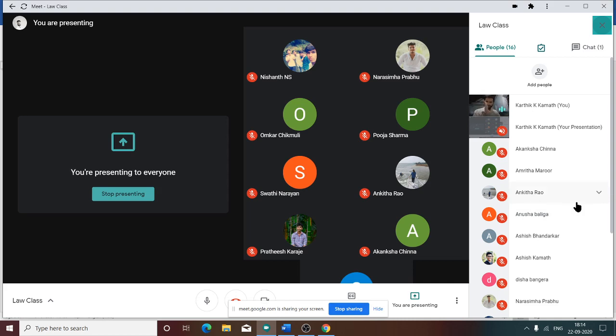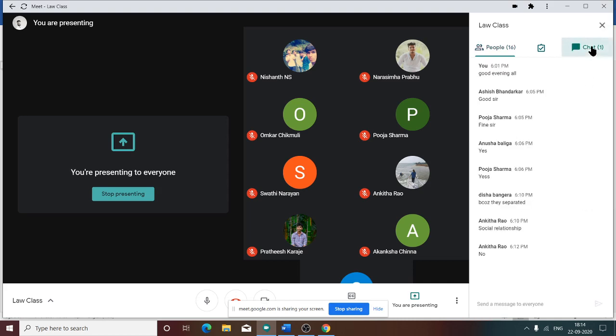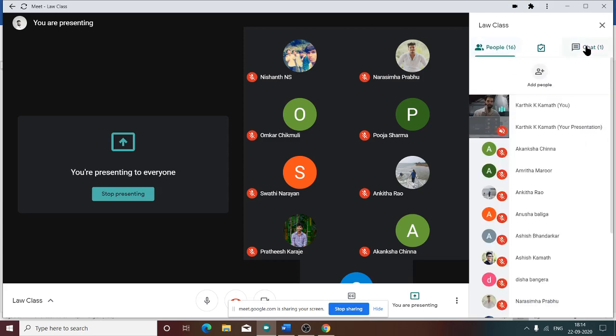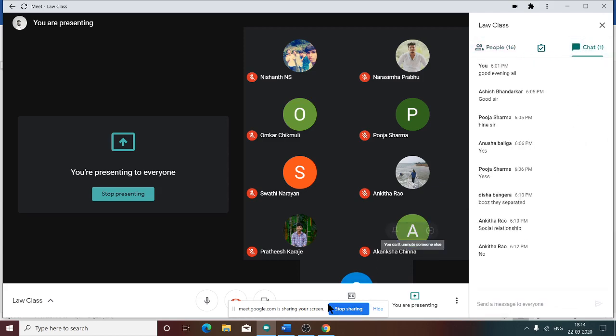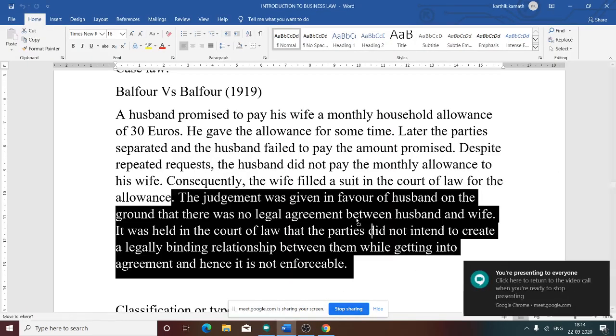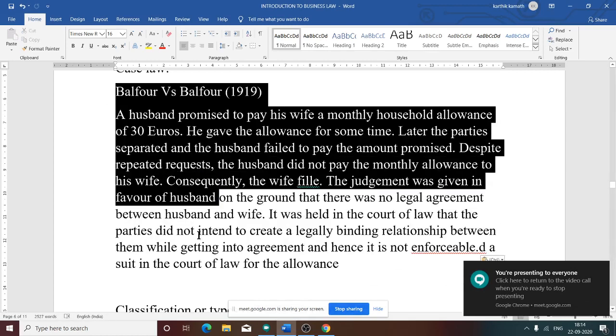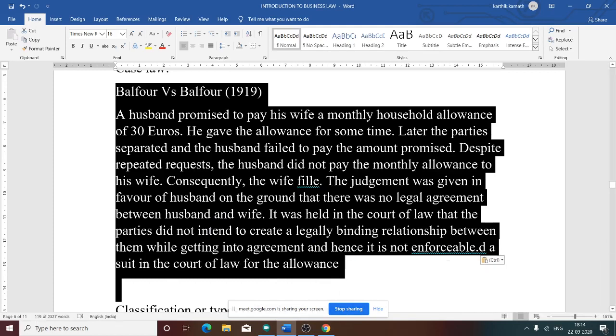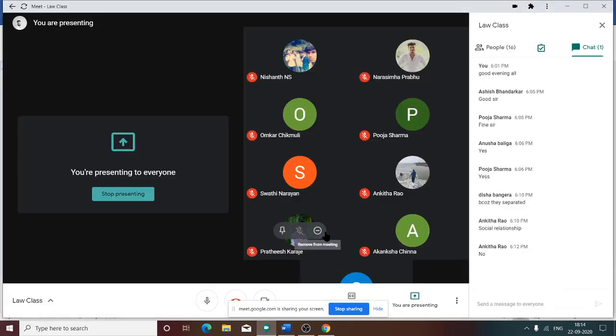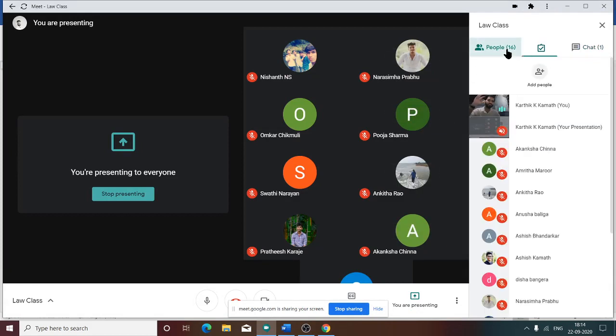Is it clear about this case law? Very simple case law. If it comes for 6 marks, you need to write this. If the Balfour versus Balfour case law comes for 6 marks, first you need to write about the case, then the judgment or conclusion given for that case.